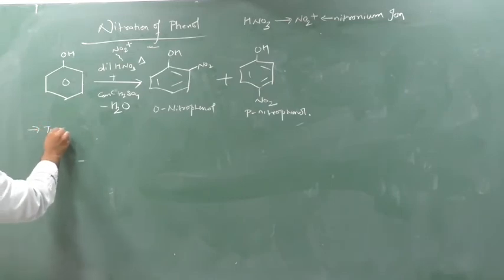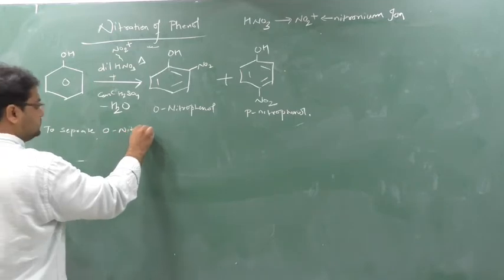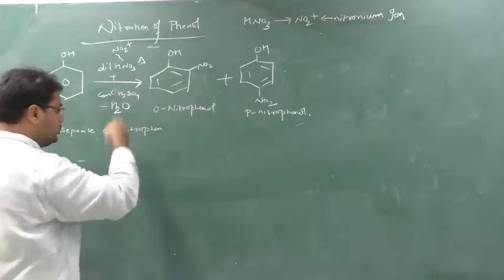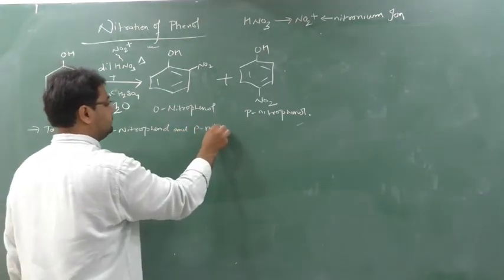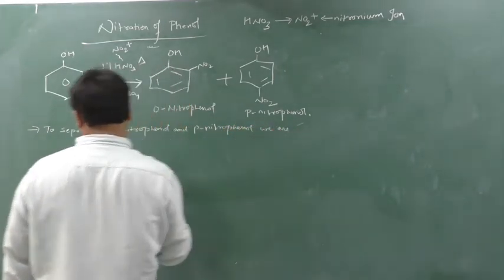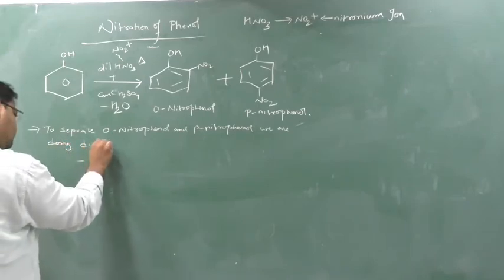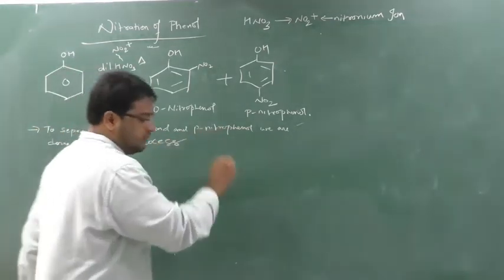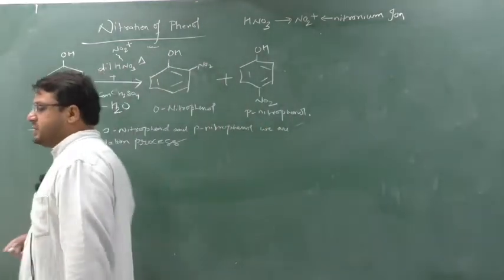So to separate O-nitrophenol, here there is a mixture, but if I want O-nitrophenol and P-nitrophenol separately, what to do? To separate O-nitrophenol and P-nitrophenol, we are doing the distillation process. Clear? What is meant by distillation?